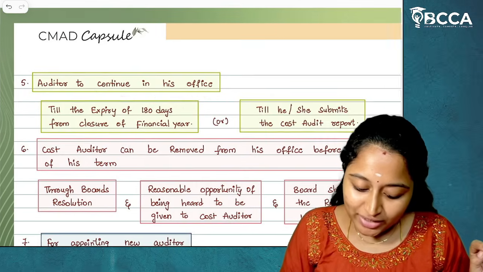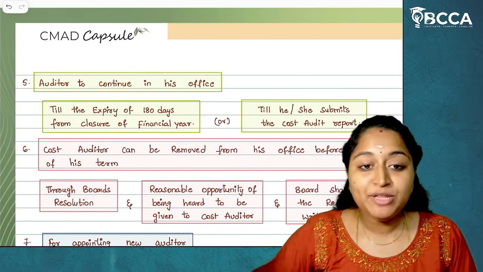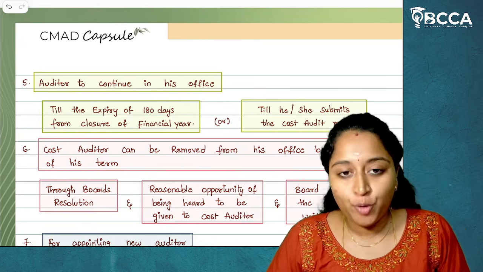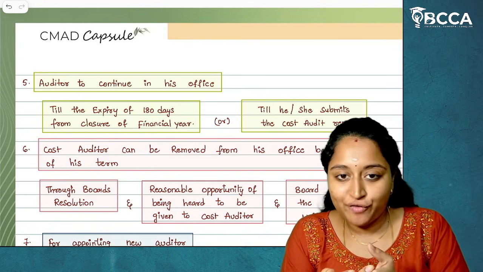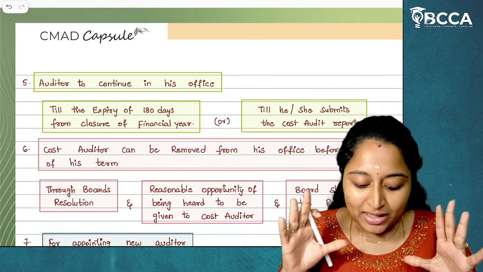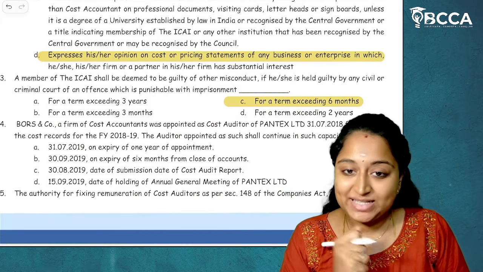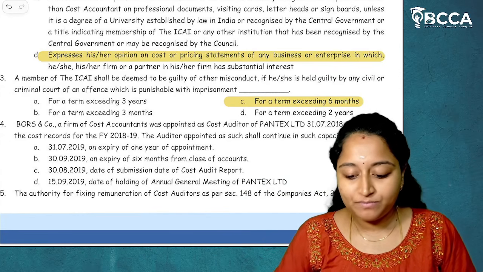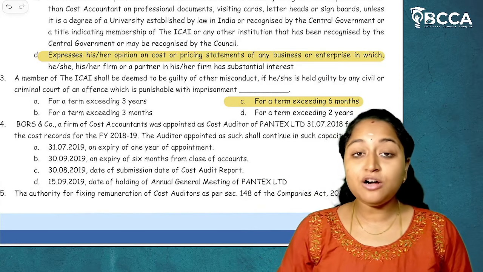Till when does a cost auditor continue in his or her office? Till the expiry of 180 days from the closure of financial year or till he or she submits the cost audit report, whichever is earlier. That will be the term of office of a cost auditor. So here, along with dates they have given to us, either it should be 180 days from the expiry of financial period or it should be till he or she submits a cost audit report.